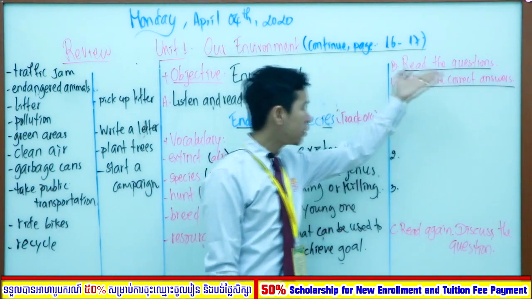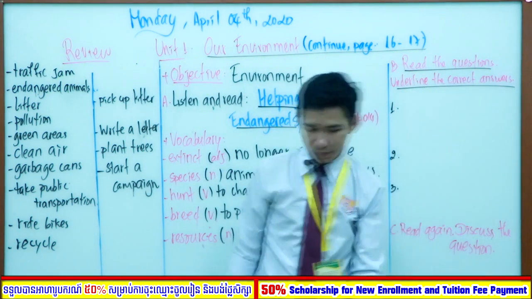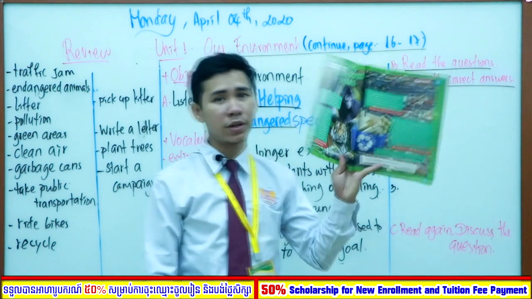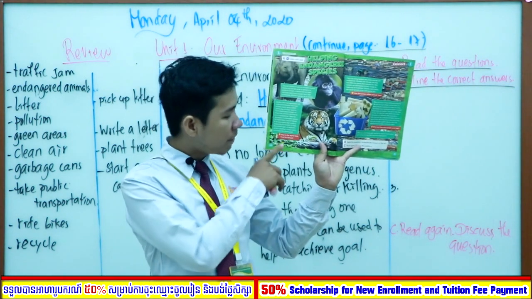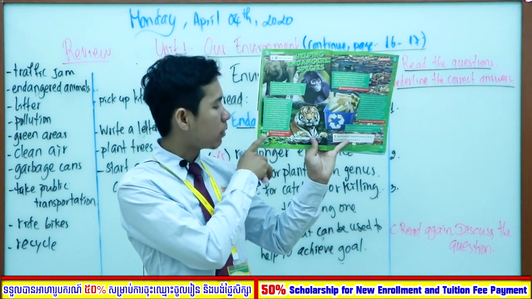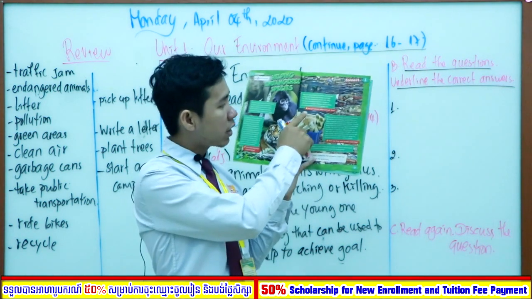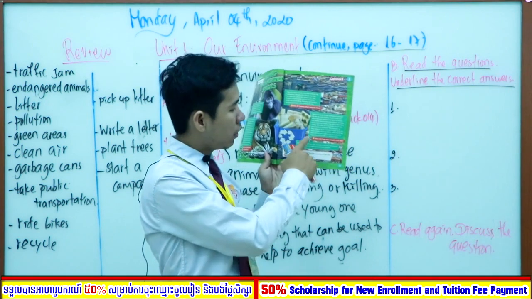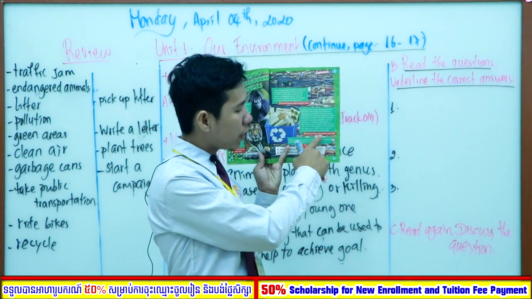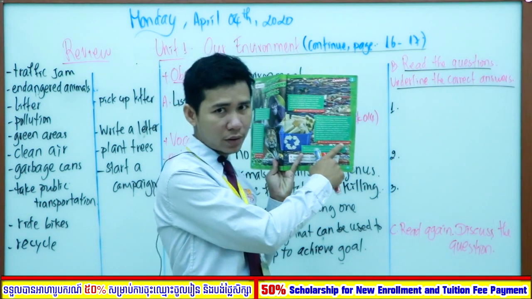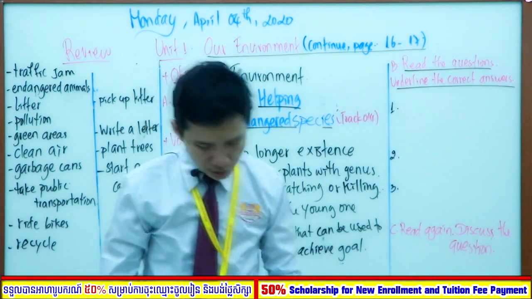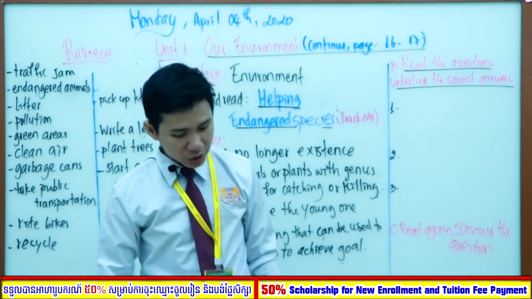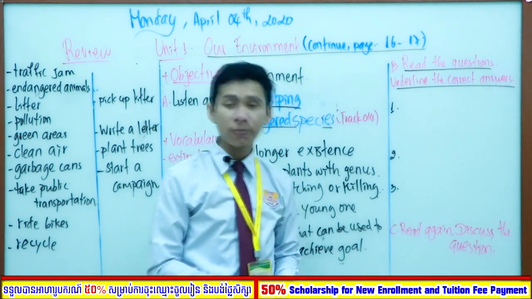Okay, so right now let's move to section B all together, and we are going to read the questions and underline the correct answers. We have 3 questions in the book. The first question is, what is the World Wide Fund for Nature? The second one is, how do humans affect animals' lives? The third one is, what are 3 ways people could help? So let's move to question number 1.